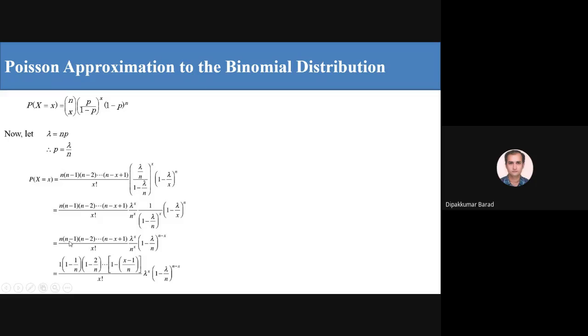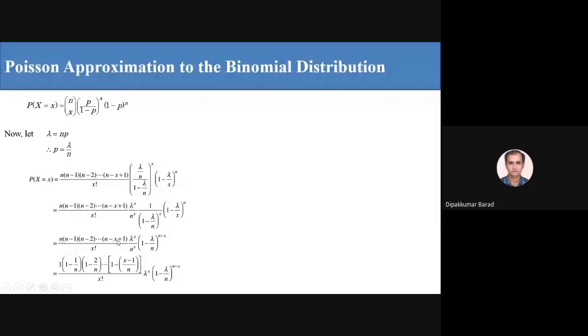Now see n, n minus 1, n minus 2 up to n minus x plus 1. Here n minus x plus 1 means n minus (x minus 1). So n minus 1 to n minus x plus 1 gives x minus 1 terms, and along with n we have x terms in total.